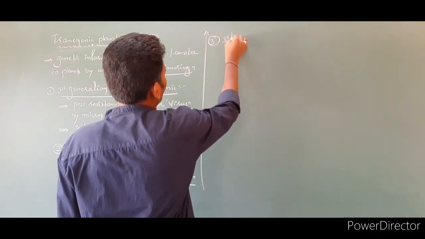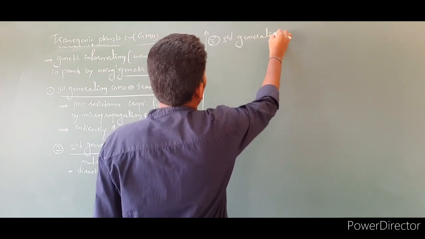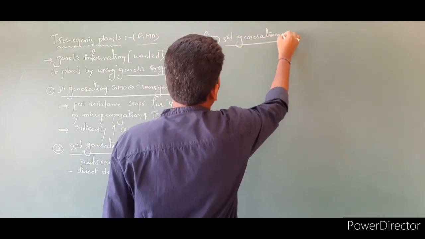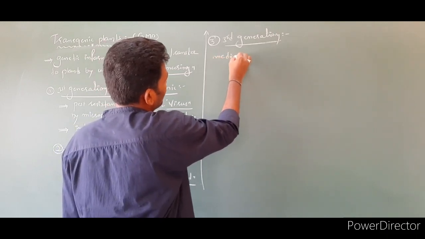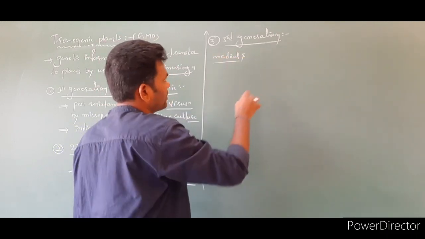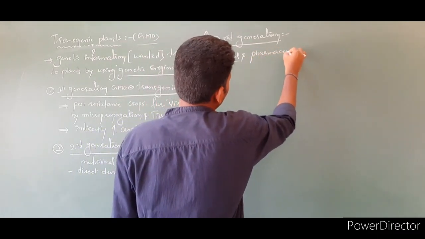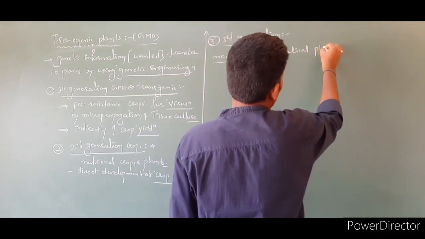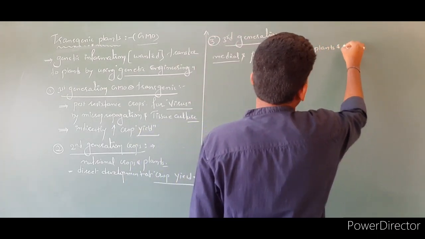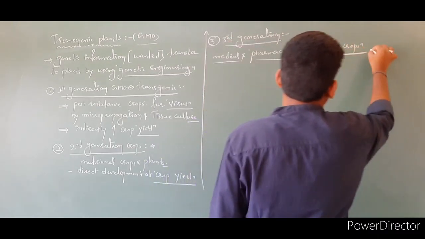third generation crops. Here medical, it means pharmaceutical plants, are prepared.